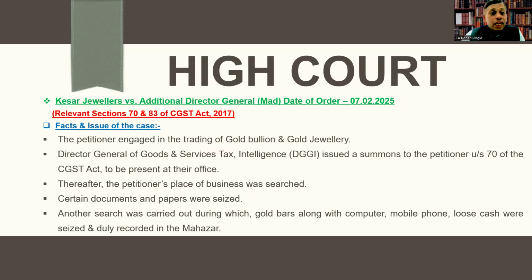Next case. Kesar Jewelers versus Additional Director General, Madras, date of order 7 February 2025. Relevant sections are sections 70 and 83 of CGST Act 2017. Let's understand facts and issue of the case. The petitioner is engaged in the trading of gold bullion and gold jewelry. Director General of Goods and Service Tax Intelligence, DGGI, issued a summons to the petitioner under section 70 of the CGST Act to be present at their office.